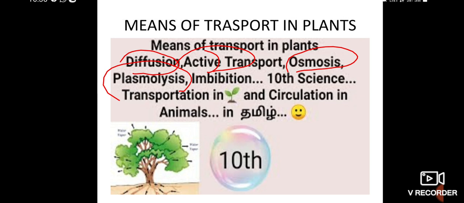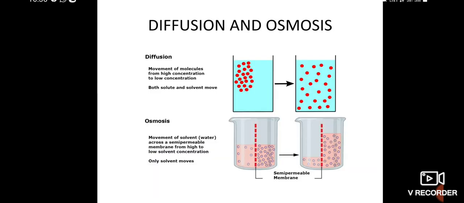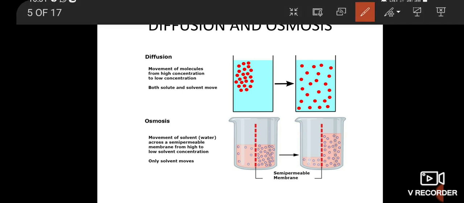Next, diffusion and osmosis, as a comparison of these pictures. This is called diffusion: the movement of molecules from a region of high concentration to a region of low concentration. So here is the first one, high concentration, and this is low concentration.